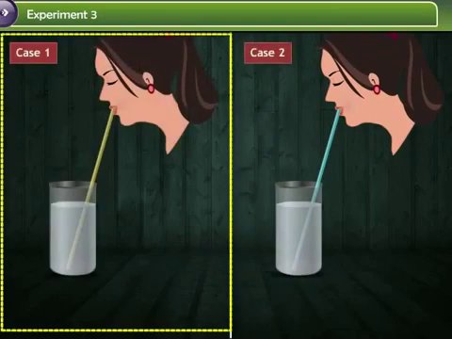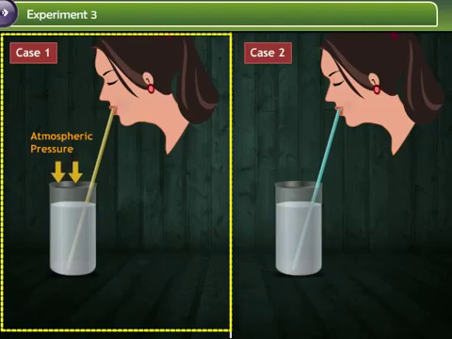When you sip water using the yellow straw, the air pressure inside the straw is reduced. As the air pressure outside the straw is higher, it pushes down on the water, and in the process, forces some of the liquid up the straw.